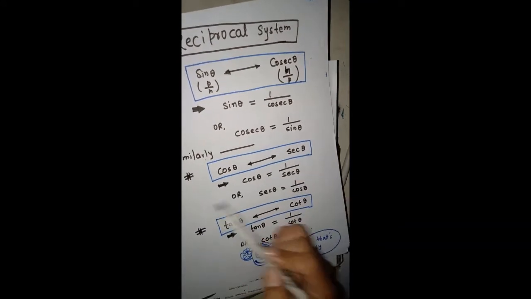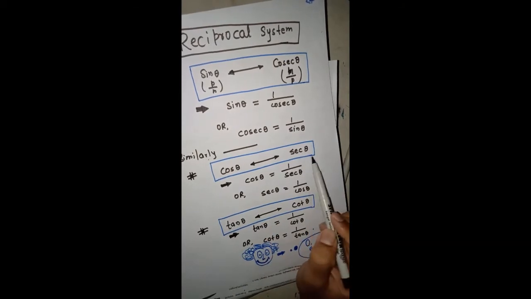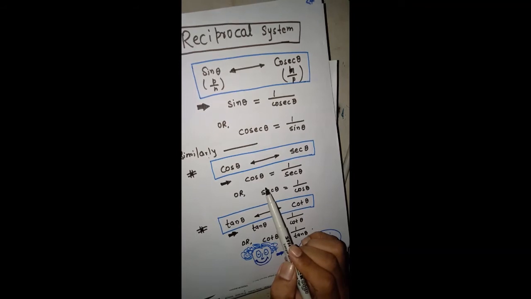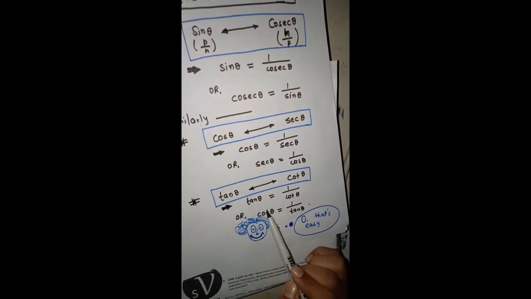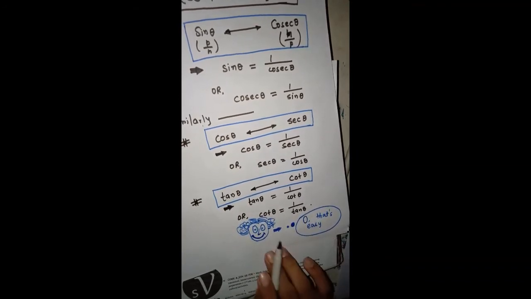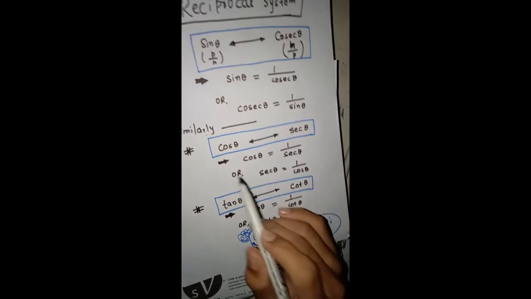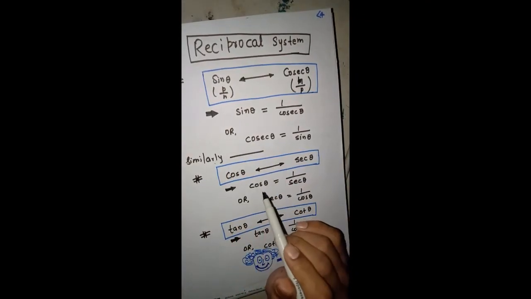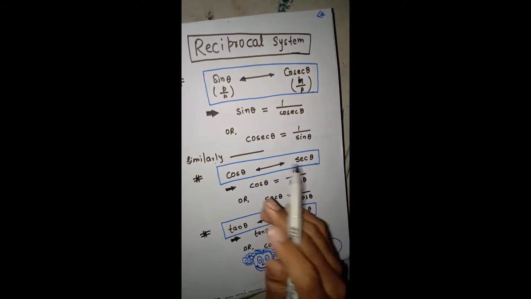Similarly, cos theta and sec theta are reciprocal to each other, and in a similar fashion we write this kind of relationship. And tan theta and cot theta are also reciprocal to each other, so this kind of relationship also can be evaluated. So for you, these kinds of things are easier. It is not very difficult to grasp.